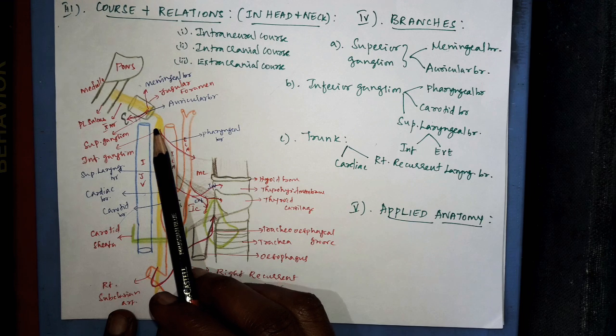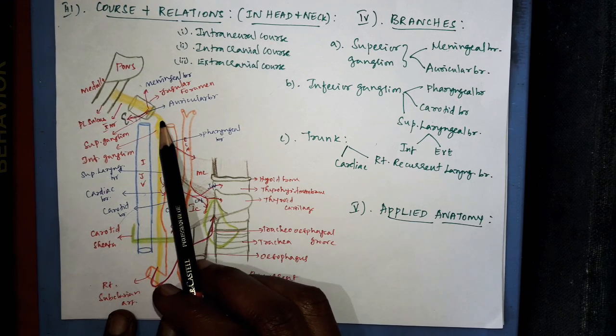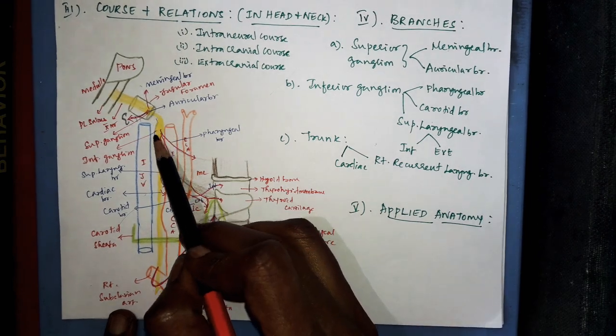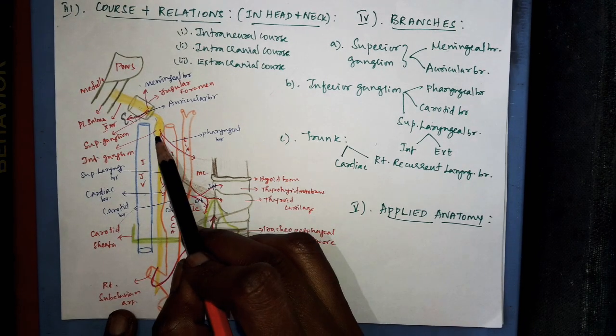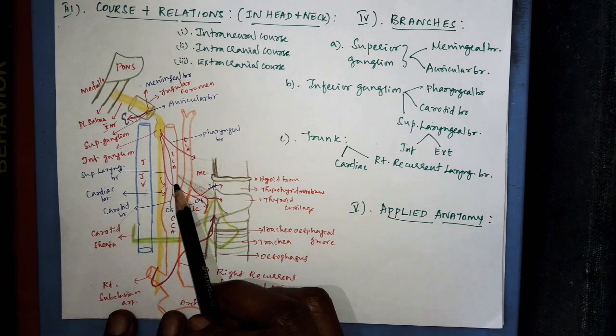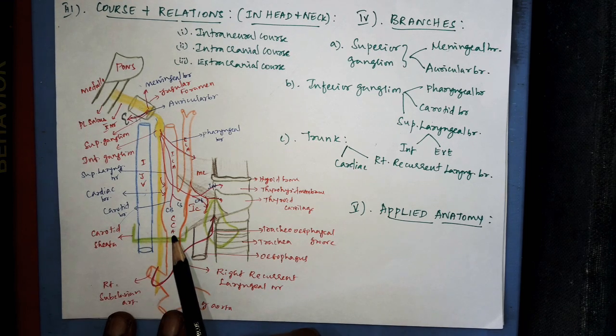At the base of the skull, this nerve presents a large ganglion which is called the inferior ganglion. This is called the inferior ganglion of vagus nerve. Then this nerve descends vertically downward between the internal jugular vein and the internal carotid artery, and below that between the internal jugular vein and the common carotid artery.